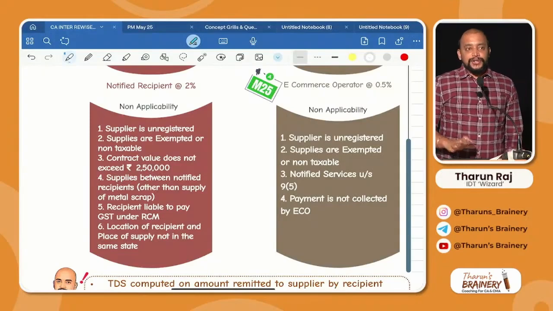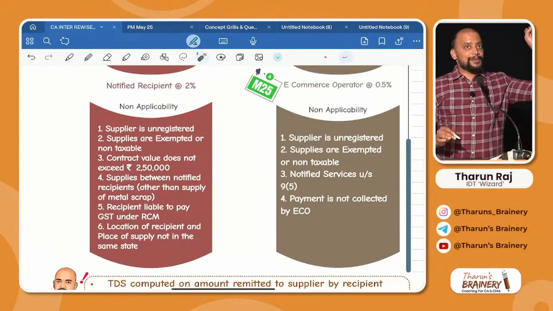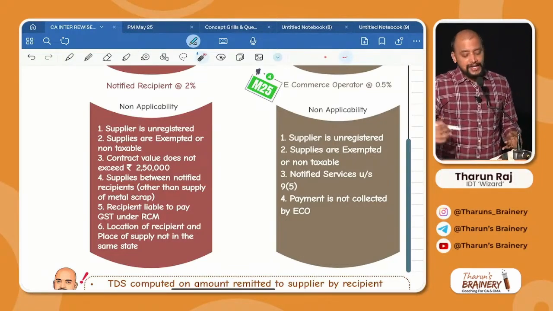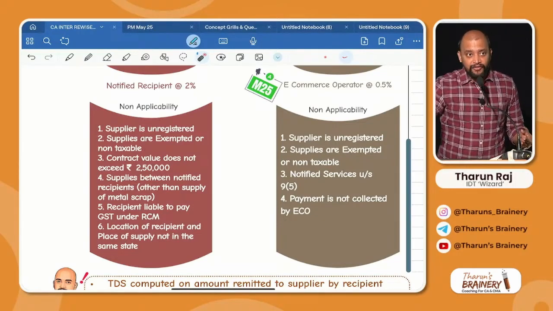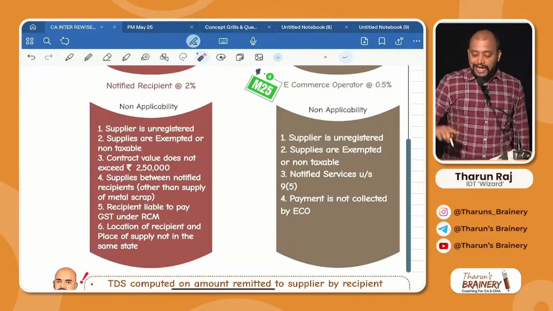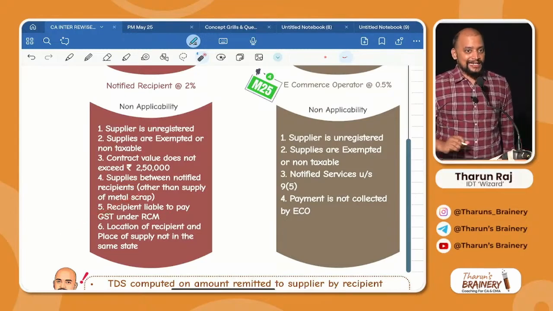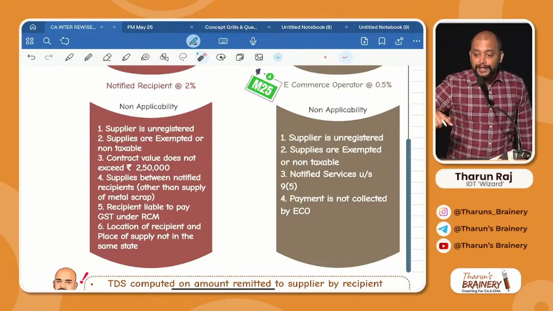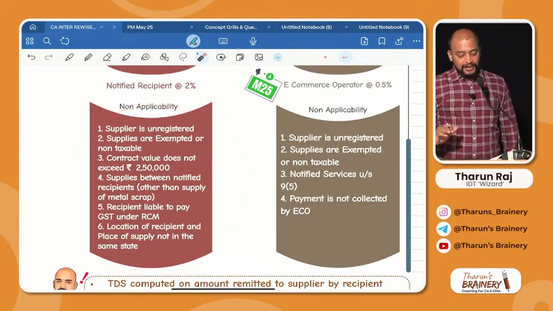Now, total 6 transactions. Again I am repeating the 6 transactions. Carefully listen. When TDS is not applicable: if the supplier is unregistered, if the supplies are exempted or non-taxable. Number 3, if the contract value of supply does not exceed 2,50,000. Number 4, between the notified recipients other than supply of metal scrap. Then if the recipient is liable to pay GST under RCM. Our last point, if it is an intra-state supply, but the recipient is located in another state, then also TDS is not applicable. That is this.